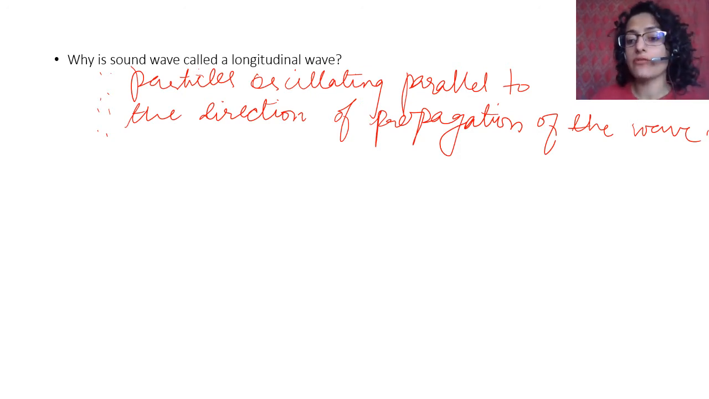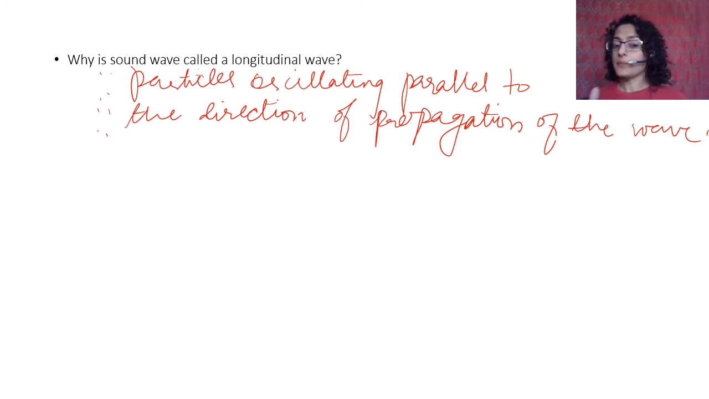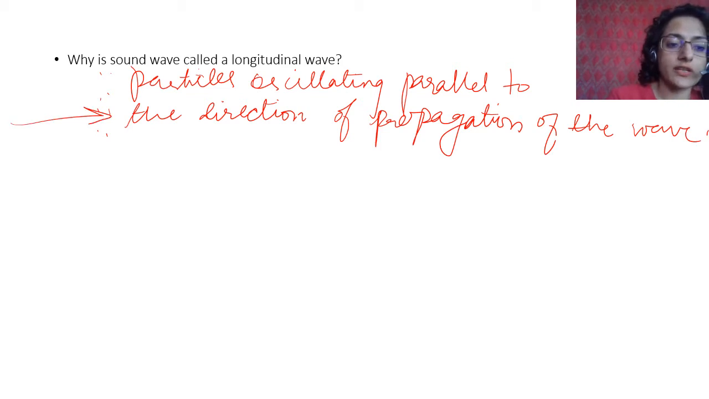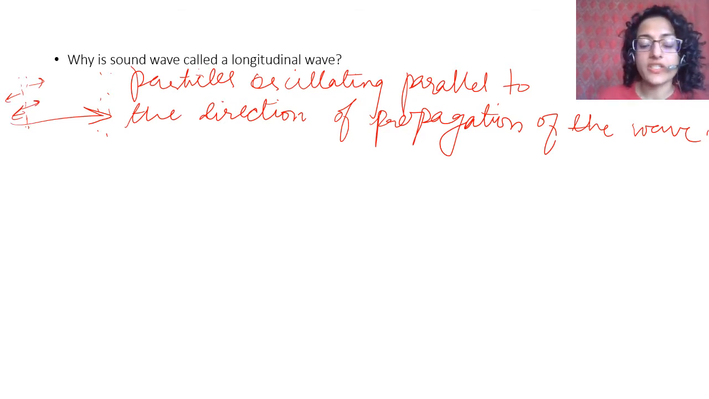This is the definition of a longitudinal wave, and this is exactly what happens in a sound wave, because the particles of the medium through which the sound wave is passing are oscillating parallel to the direction of the propagation. For example, if sound is moving in this direction, then particles are oscillating parallel to the direction of propagation of the wave. That is why it is called a longitudinal wave.